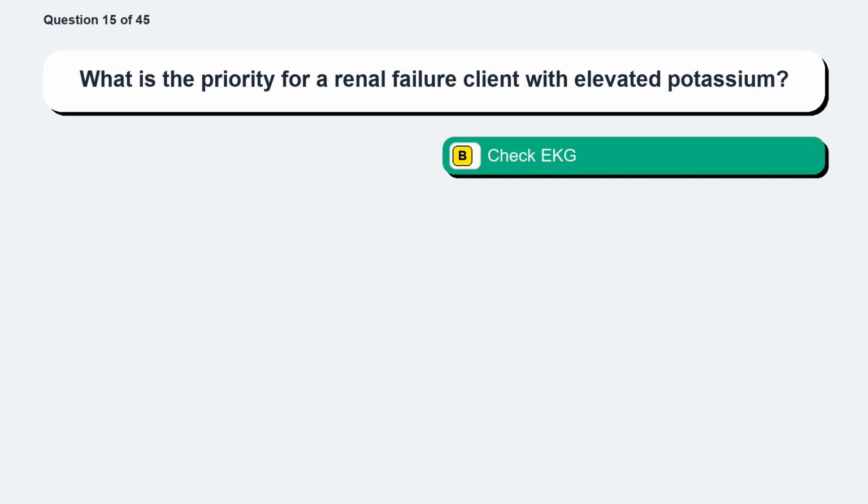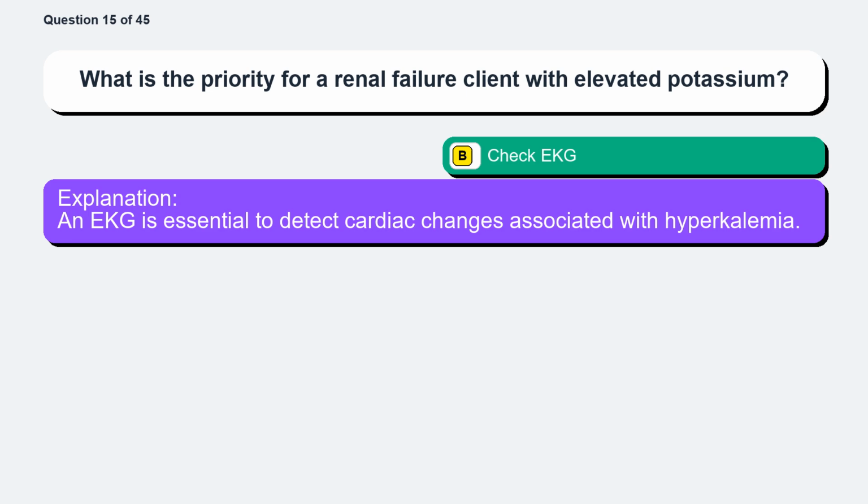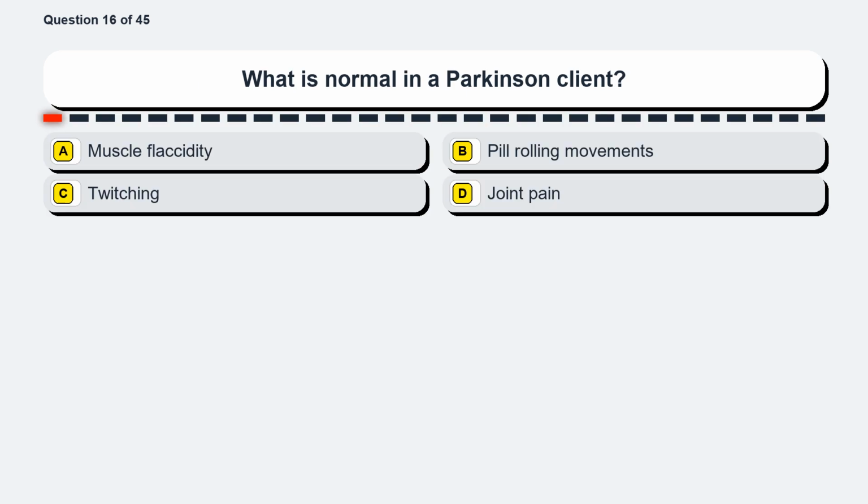The correct answer is option B, check EKG. An EKG is essential to detect cardiac changes associated with hyperkalemia. Question 16. What is normal in a Parkinson client?